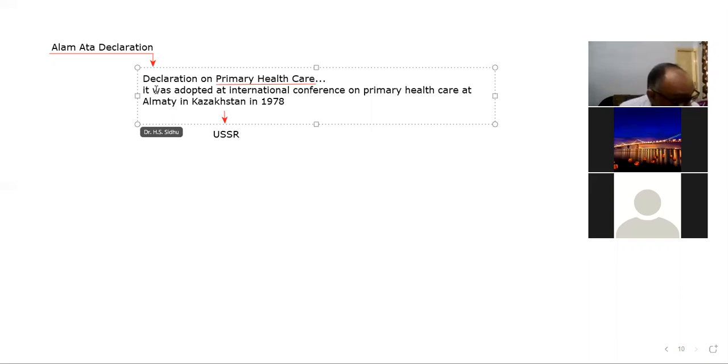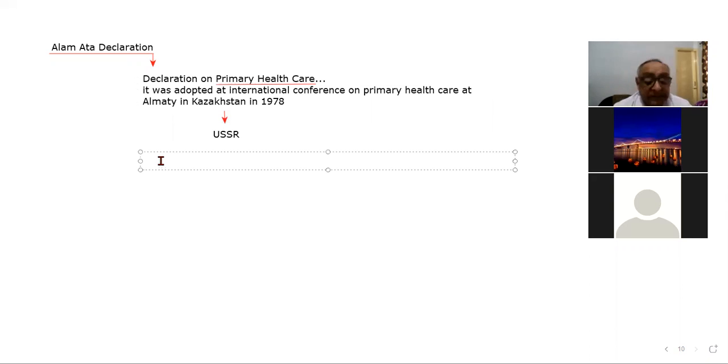No. So the next thing is that it is measured as a major milestone. It is taken as a major milestone.